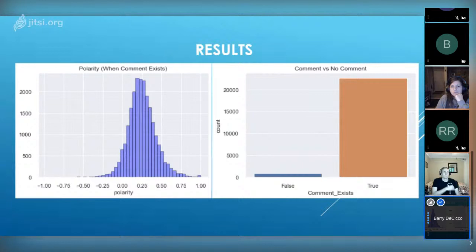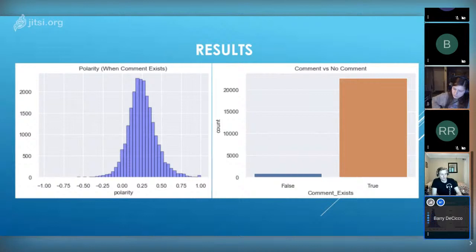So then I would do things like this. I would look at the polarity versus the rating. If you're familiar with this, this is a mean and confidence interval chart. What you see here is, for example, for people who rated it 3, their polarity was about 0.16 with a very narrow confidence band because there's a very large sample size. This is about 2,300 comments.